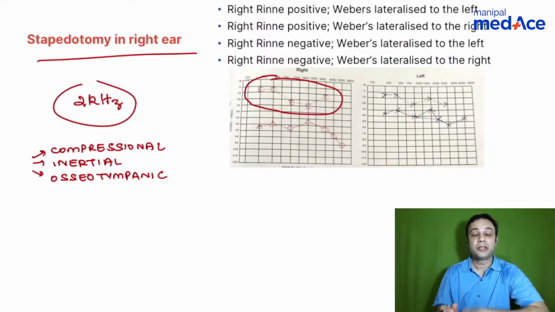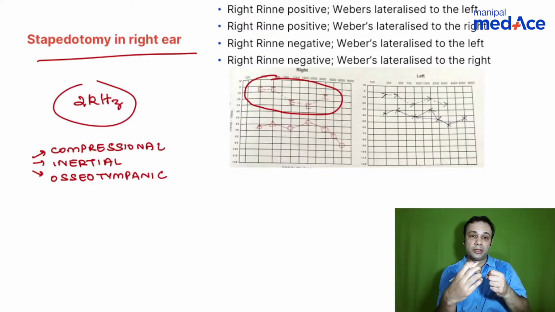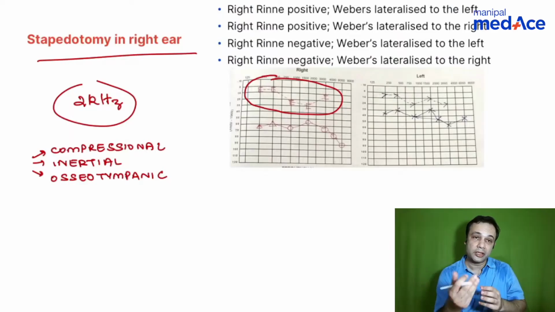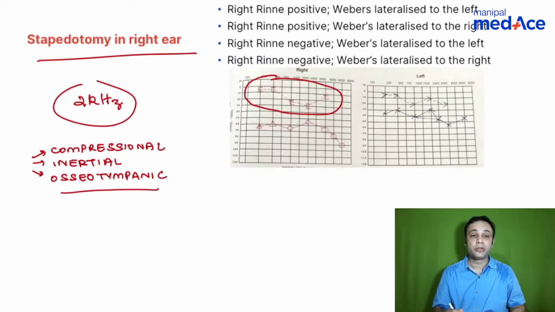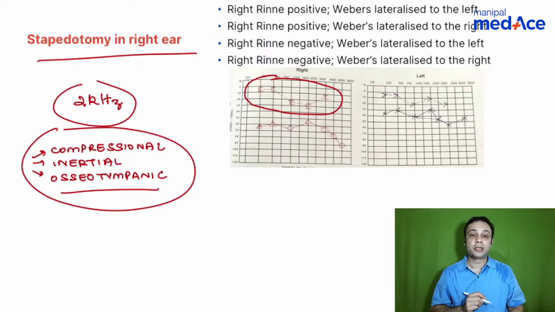Right? So compressional is the bone vibrates, the cochlea vibrates. Inertial mechanism is there is movement of the footplate and there is a certain lag in the movement as far as otosclerosis is concerned. That is why the inertial component is lost in cases of otosclerosis. Then you have the osteotympanic, that is the bone vibrates, the air molecules in the external auditory canal vibrate, and thereby it leads to the conduction pathway, right? So you have these components by which bone conduction occurs.